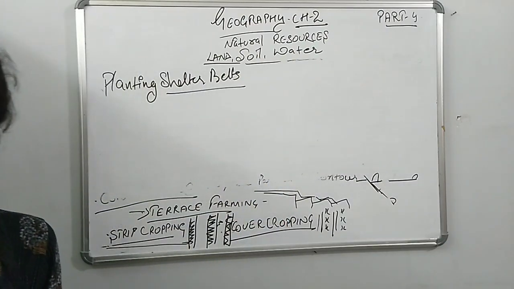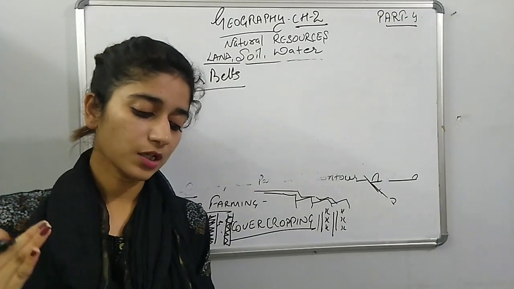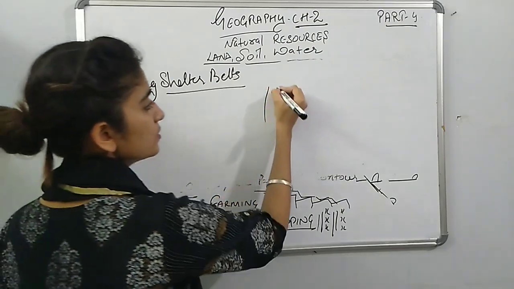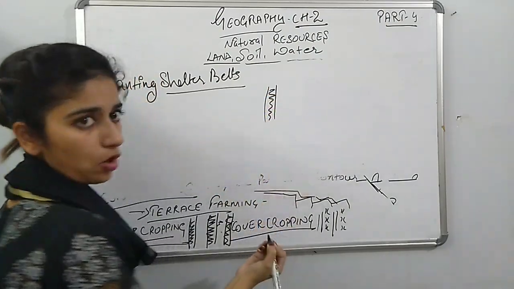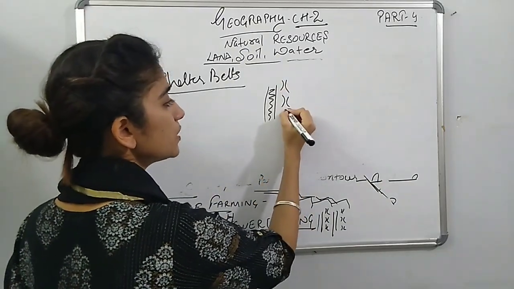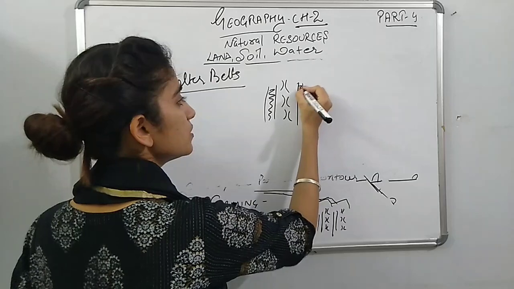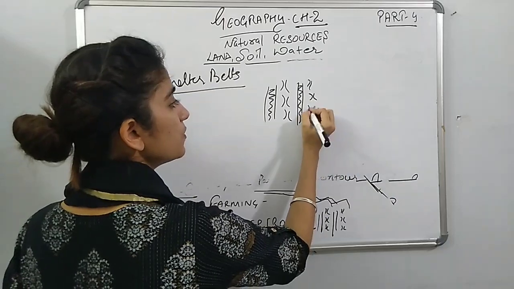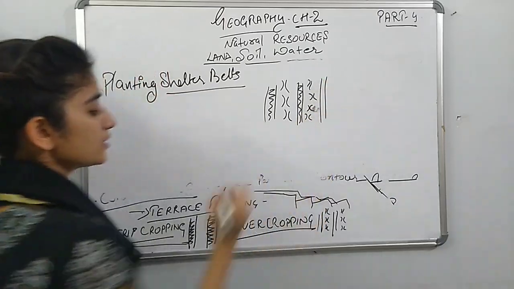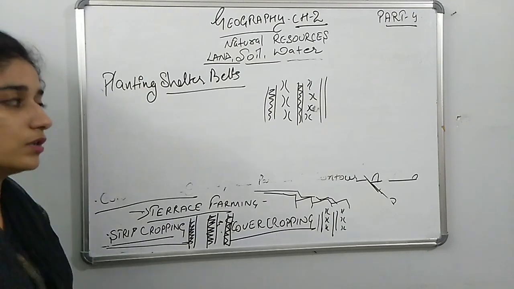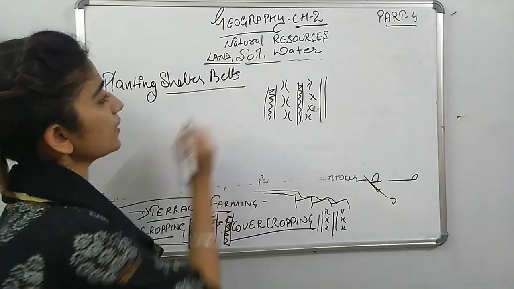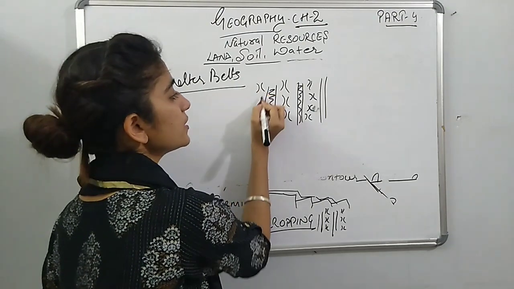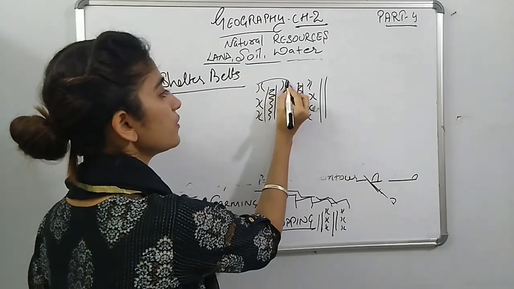Okay, so like what is done in cover cropping, in the same way, to save that area, we cover it like this. Here are the plant crops. Here are the trees which cover the area, right? So these are the trees where we cover like this, as done in strip or cover cropping. In this only we plant the shelter belts. These are the shelter belts. It is like a shelter belt on both sides, so it shelters this area.